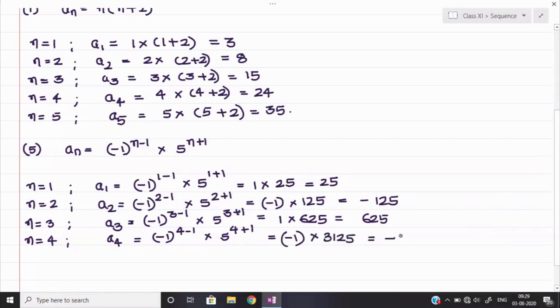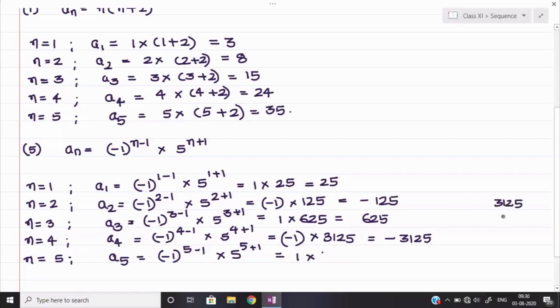So this will become minus sign of 3125. And the last one, n is equal to 5. So n is equal to 5, a5 is equal to minus 1 to the power 5 minus 1 into 5 to the power 5 plus 1, right? So this will be minus 1 to the power 4, and hence it will become 1 into 5 to the power 6. 5 to the power 6 means I think 3125.